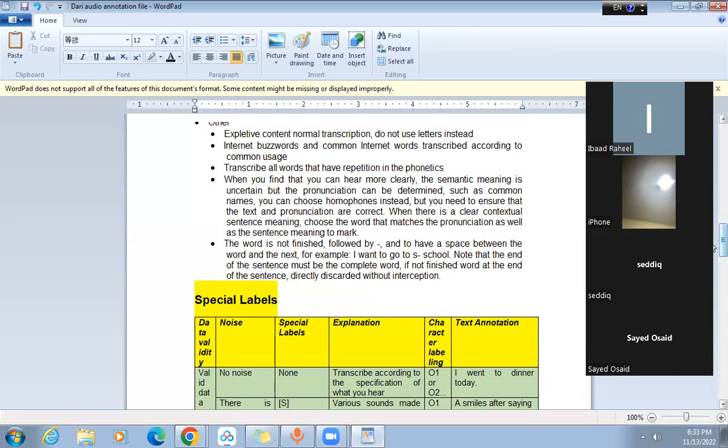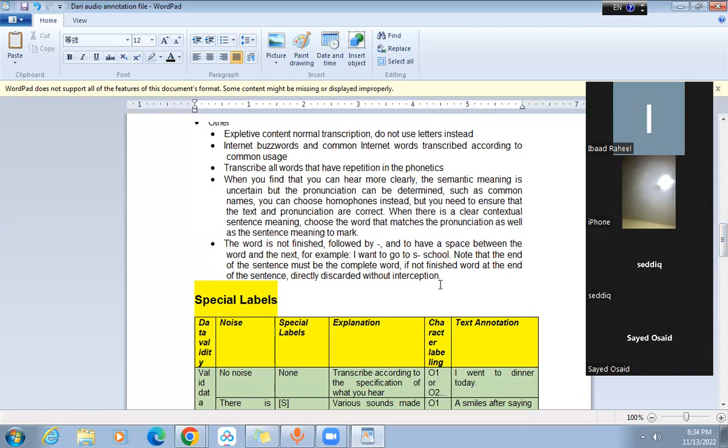Okay, note that the end of the sentence must be a complete word. And one more thing, while doing the transcription, you need to cross check the ending word of the sentence. I am going to school or any other sentence, there should be a complete word. No cut off word should be included in the segment. If there is any cut off word, try to make the segment a bit longer, so you can get the complete word within the segment.